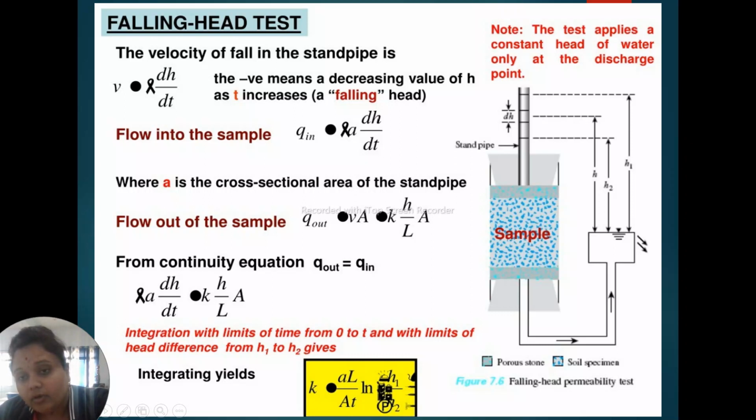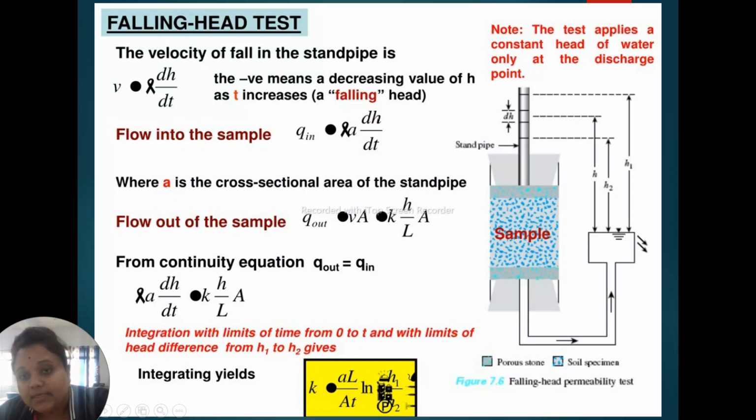The voids are filled with water, and the rest of the water will flow from this pipe and is collected here. So this is our H.